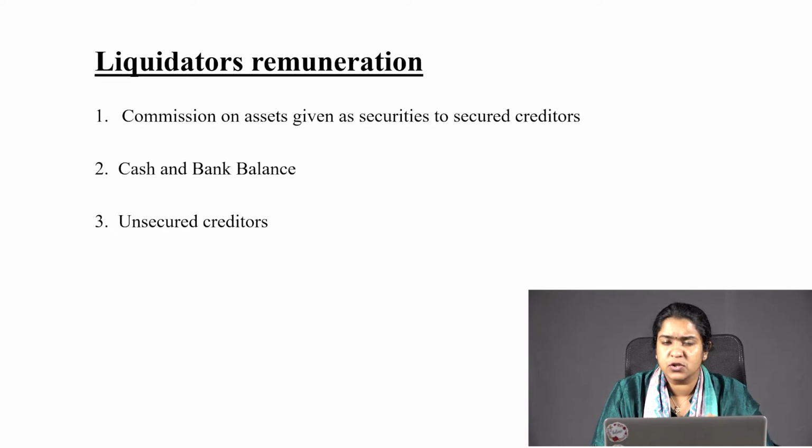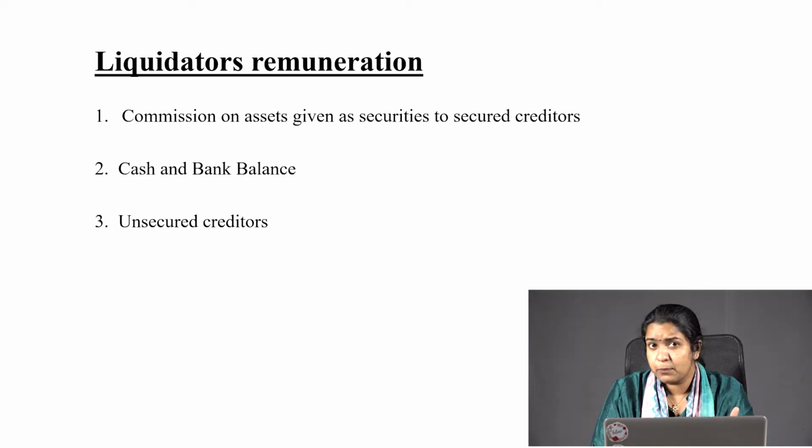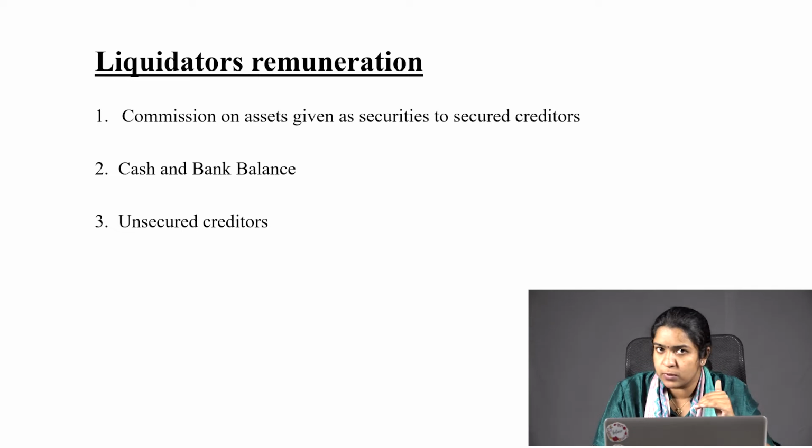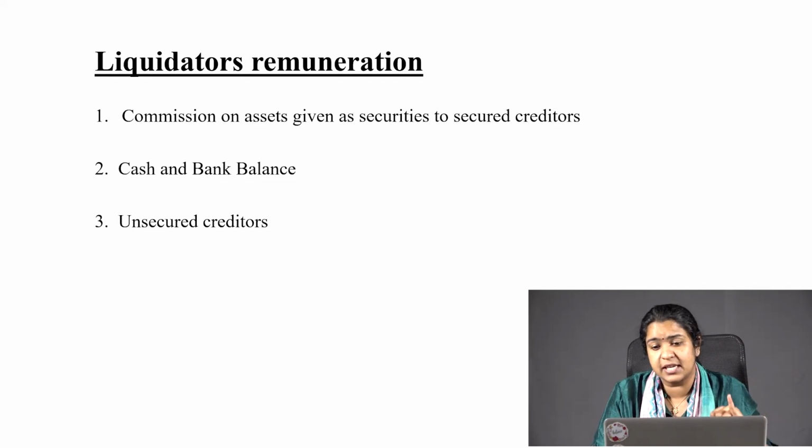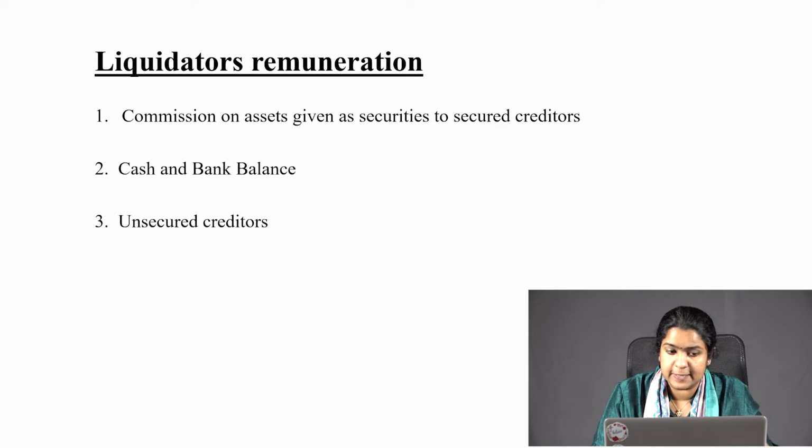There are 3 points that you have to refer to when you do the problems also. It will be clearly mentioned in the question. So, liquidator's remuneration: there are 3 bases on which the calculation is done. First one, it can be given as a commission on assets given as security to the secured creditors. Second, cash and bank balance. Third, unsecured creditors.